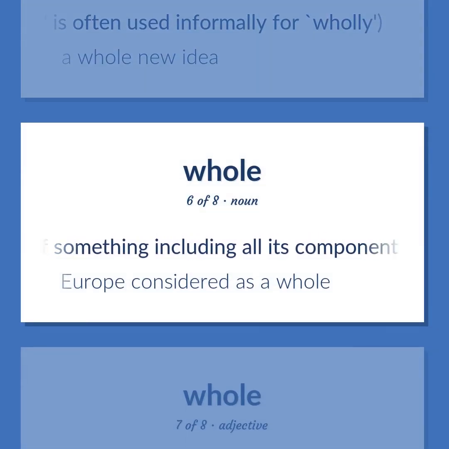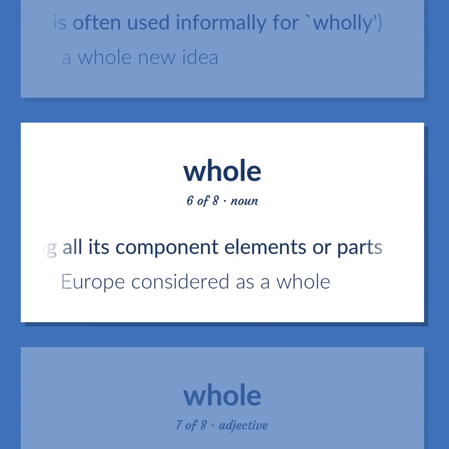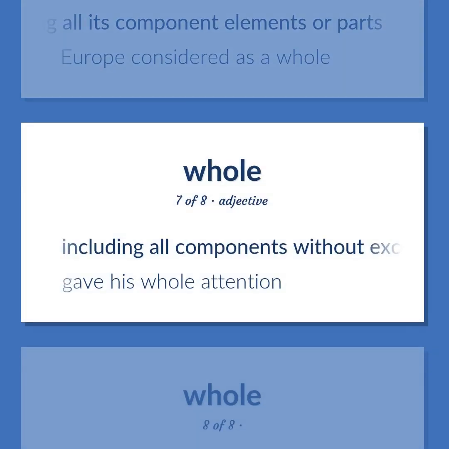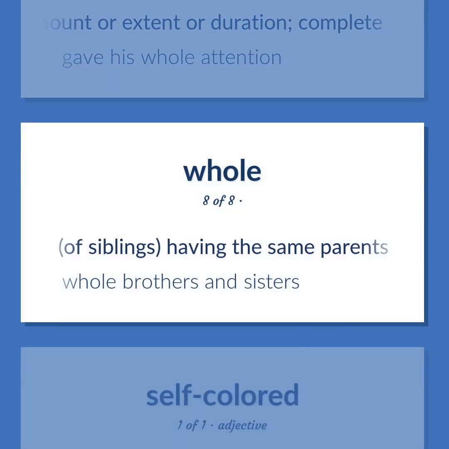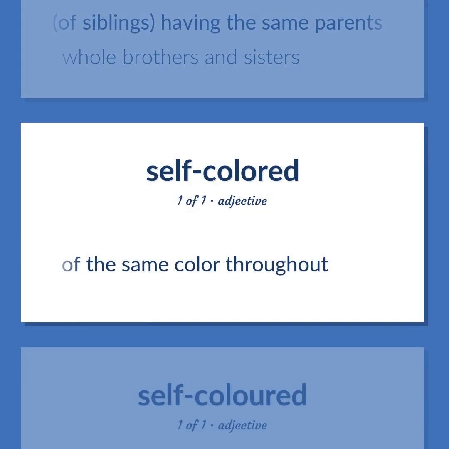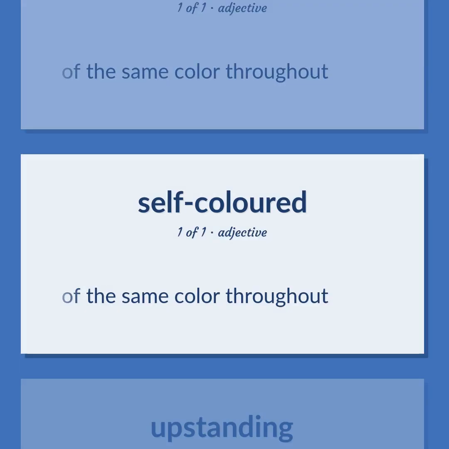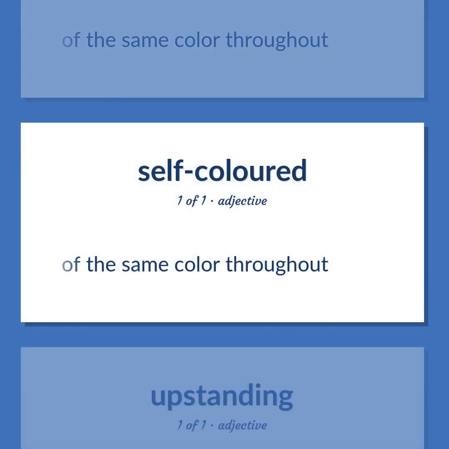All of something including all its component elements or parts. Europe considered as a whole. Including all components without exception, being one unit or constituting the full amount or extent or duration, complete. Gave his whole attention. Of siblings, having the same parents. Whole brothers and sisters. Of the same color throughout.